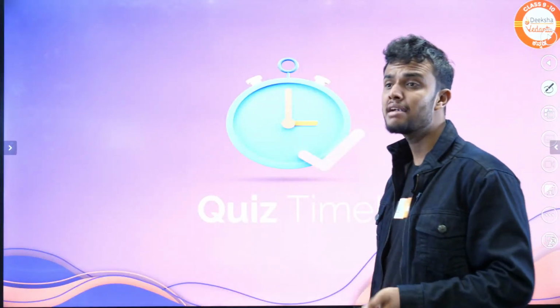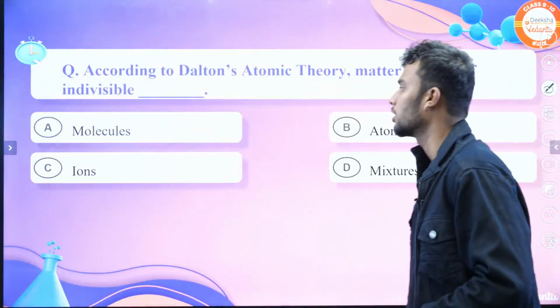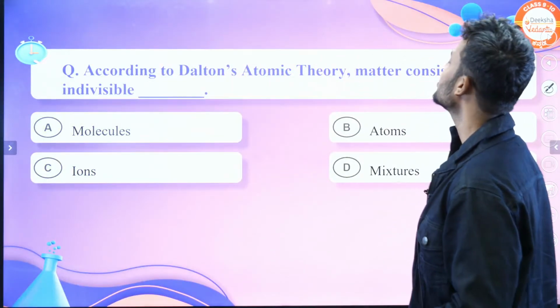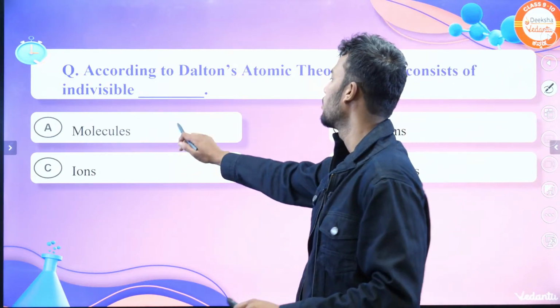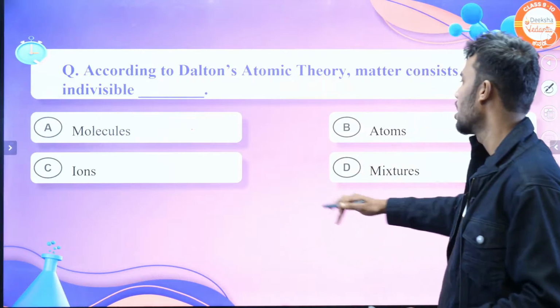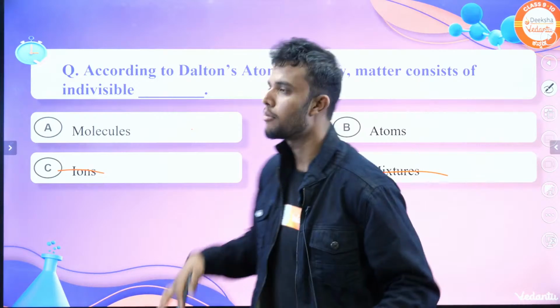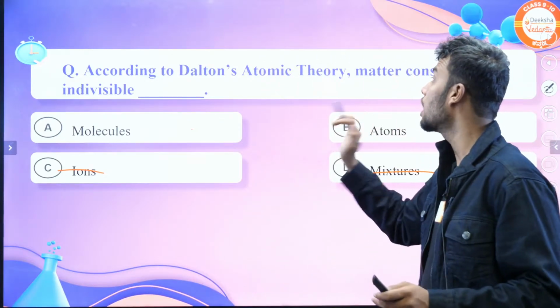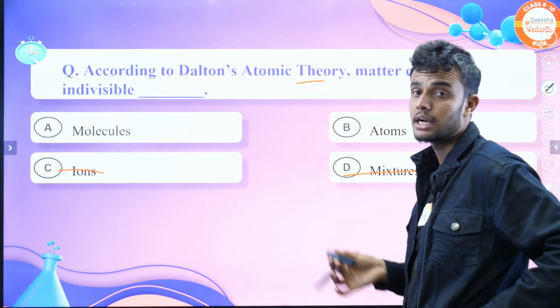Come on, let's discuss. Quiz time, students. All of you excited for quiz time? It's very important. These are previous year MCQ questions. Okay, students, come on, let's move on to the first one. The first one says, according to Dalton atomic theory, matter consists of indivisible: molecules, atoms, ions, mixtures. So ions is a wrong answer. The answer may be molecules or atoms, according to Dalton atomic theory, students.